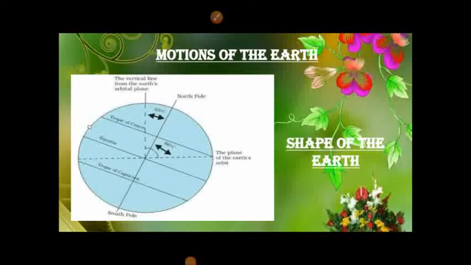Motions of the Earth. Two kinds of motions are rotation and revolution. Shape of the Earth. The Earth is spherical in shape. It rotates on its axis, which is an imaginary line that runs from the North Pole to the South Pole, passing through the center of the Earth. The Earth's axis is always inclined from the vertical by an angle of 23.5 degrees. It makes an angle of 66.5 degrees with the plane of the Earth's orbit.